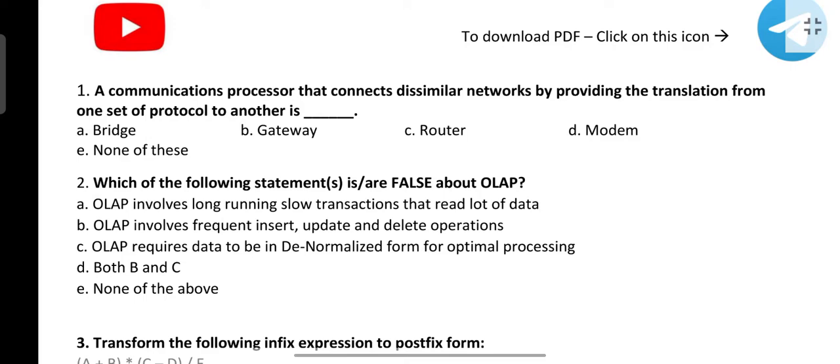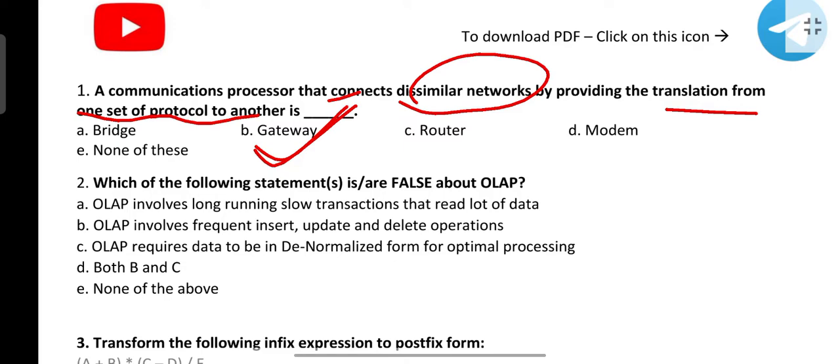So the first question is: a communication processor that connects dissimilar networks. So here the key is dissimilar networks. By providing the translation from one set of protocols to another, that is known as a gateway.